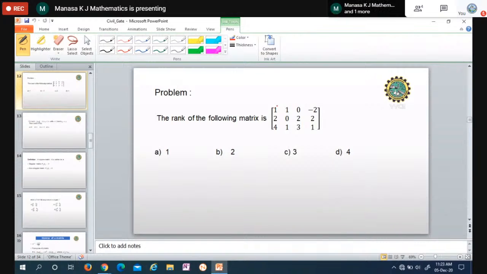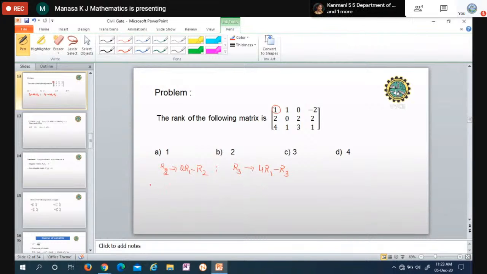See, here the first leading entry is 1. Anyway, it is non-zero. Below it, in the same column, entries must be equal to 0. I want to make these two elements 0 by using the same element. So I'll use the operations R2 equals 2R1 minus R2, or R2 minus 2R1. The next operation, here it is 4. I have to multiply 4 here. Then 4 minus 4 gives 0. So R3 is 4R1 minus R3, or R3 minus 4R1.